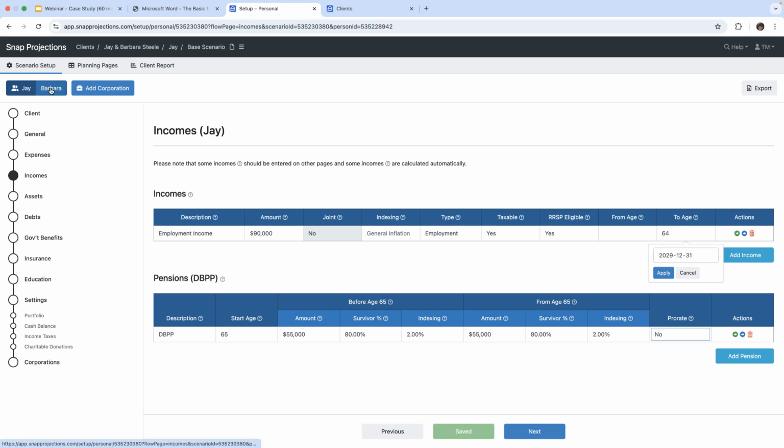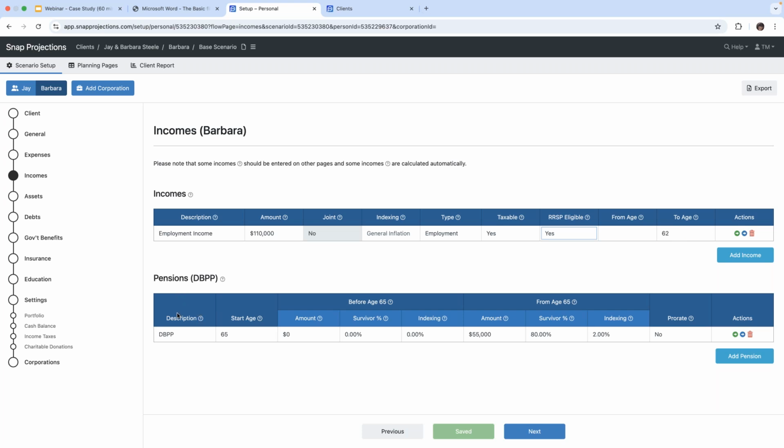Now we're going to go to Barbara's income page. And okay, so what we have here is her employment income of $110,000 a year. It is not a joint earned income. The indexing is to general inflation. Employment type is employment. Taxable, yes it is, and it is RRSP eligible. From age, it's currently being earned, and it's to age 62 because she is taking her retirement at age 63.